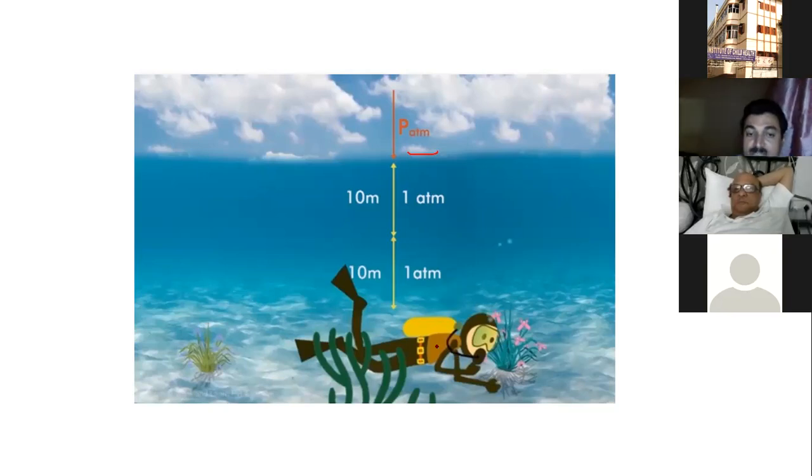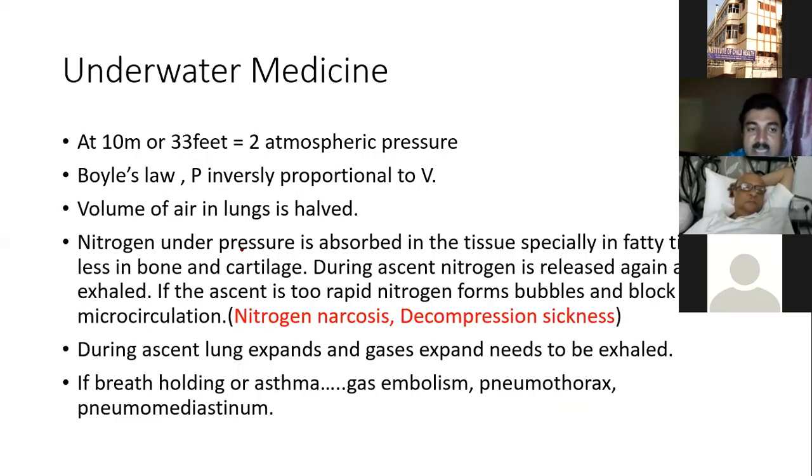So what happens in deep sea? The gas molecules, which in the air are far apart, come closer, and the gaseous state is changed into liquid state. It happens in the case of nitrogen. So nitrogen in liquid state attaches to different structures. It is absorbed into tissue, especially fatty tissue, bone, and cartilage.